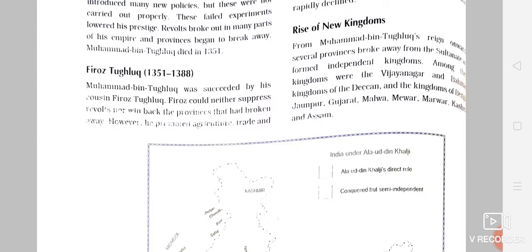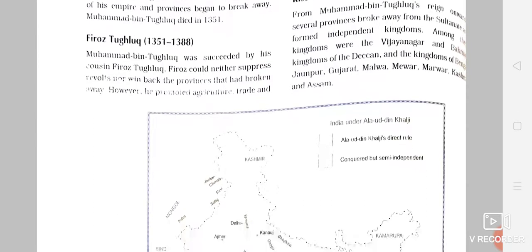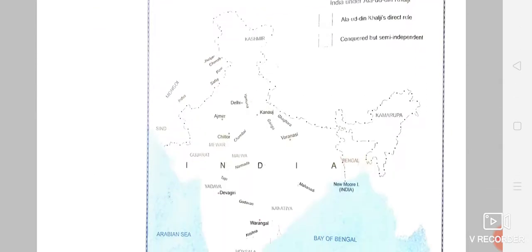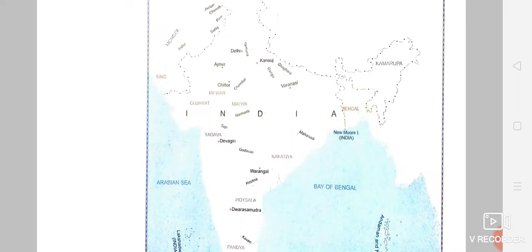Like we can see the kingdoms of Vijayanagar, Bahmani, the kingdoms of the Deccan, and the kingdoms of Bengal, Jaunpur, Gujarat, Malwa, Mewar, Marwar, Kashmir, Assam. So all these kingdoms were arising.